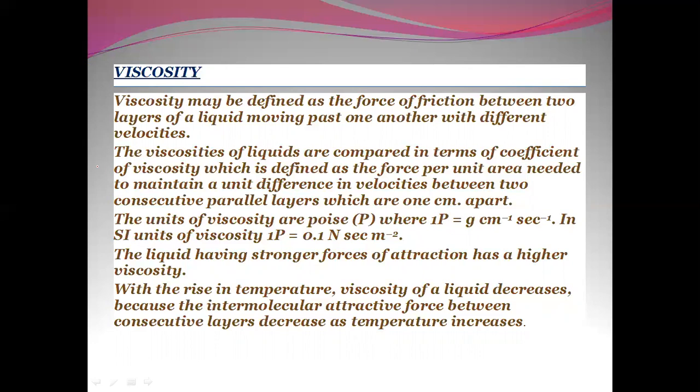The unit of viscosity is the poise, where 1 poise is equal to 1 gram per centimeter per second. In SI units, viscosity is given as 0.1 Newton second per meter square. Liquids having stronger forces of attraction have higher viscosities. With the rise in temperature, the viscosity of a liquid decreases because the intermolecular attractive forces between consecutive layers decrease as temperature increases. So that's all for the explanation.